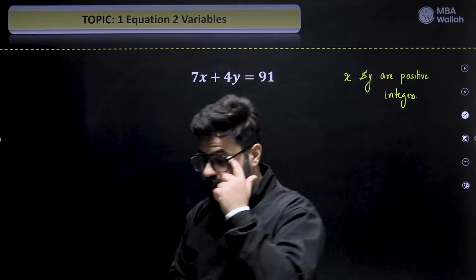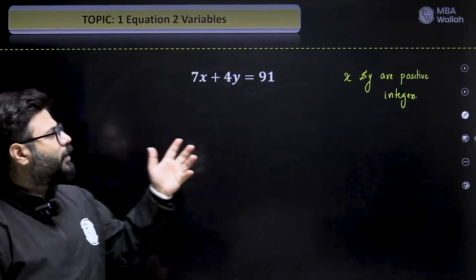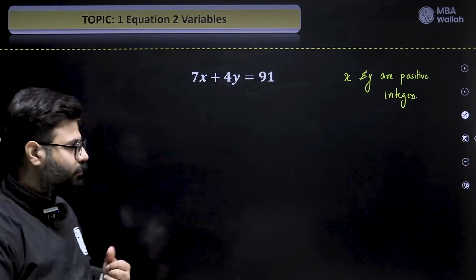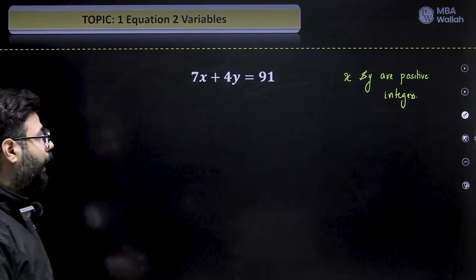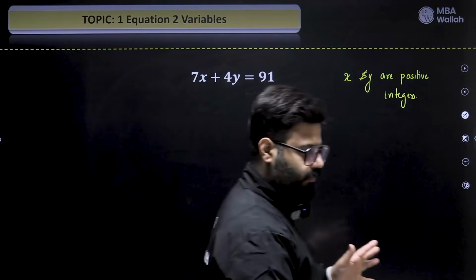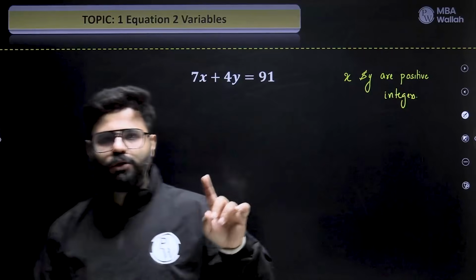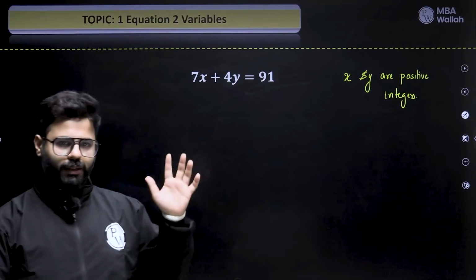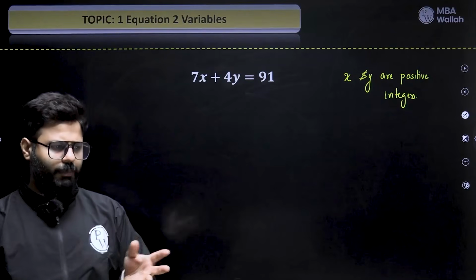Now, how to solve these kind of equations? We have one equation, two variables. The only extra thing we know is x and y are positive integers, right? So guys, the first step is to apply hit and trial method and try to find out one solution. That becomes our reference point. Okay, listen to me very carefully again. We try to find out one solution, one value of x and y that satisfy this, and that we do it by pure aptitude observation, or maybe just hit and trial.